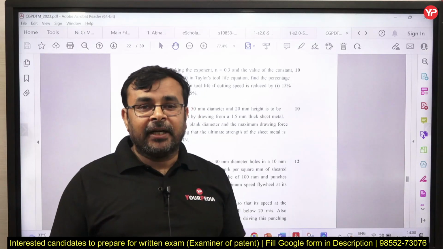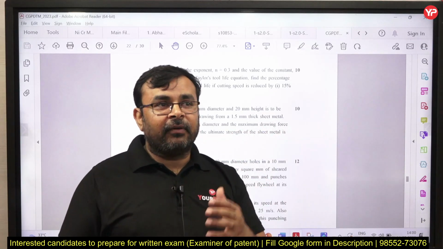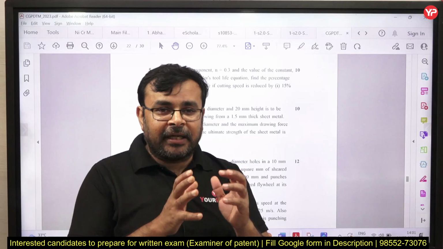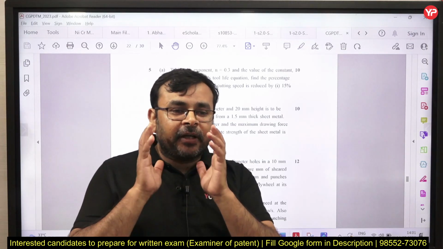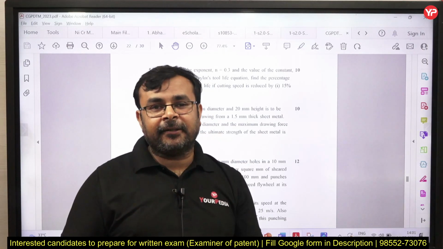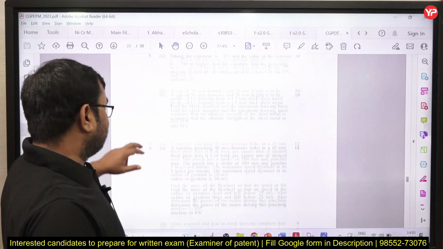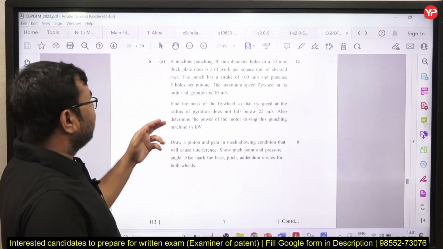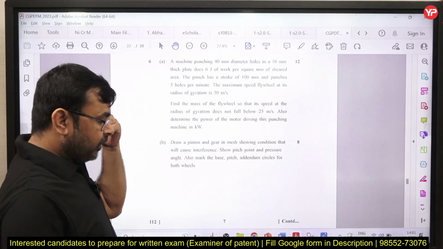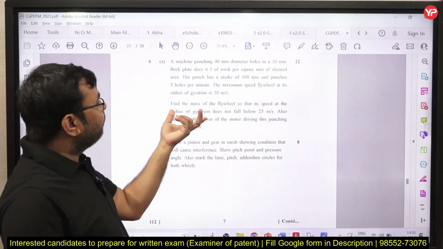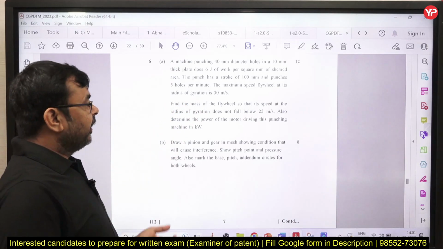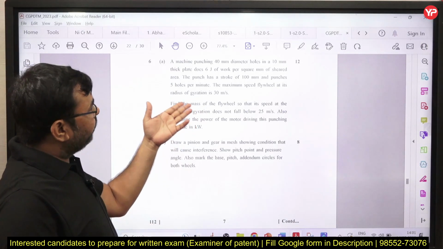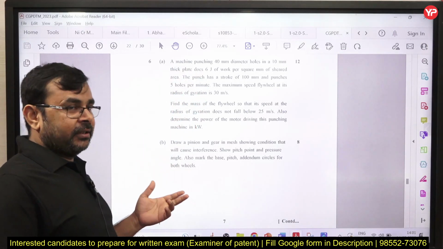No, this is not right. Your approach must be correct. When you write your descriptive answer, your approach must be right, correct. Okay, so these are a few questions, and this one is from metal cutting, from theory of machines, and many times they ask such questions in the engineering services exam. We see this type of questions, correct.